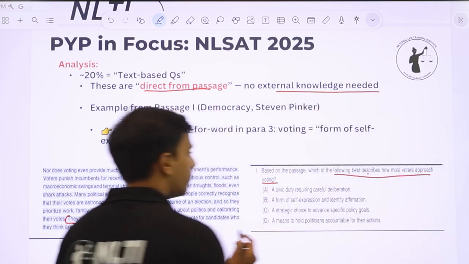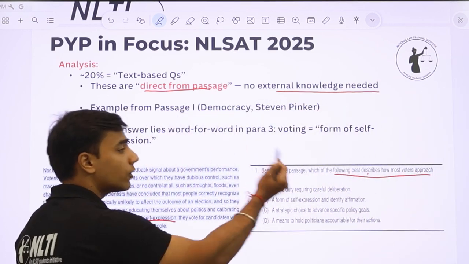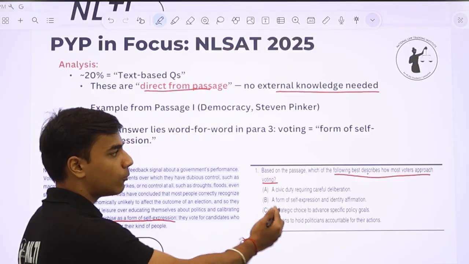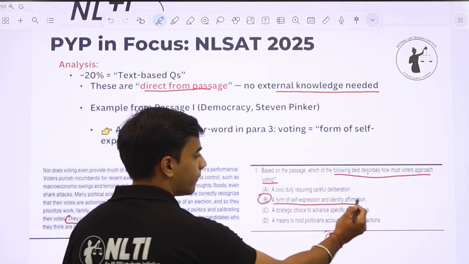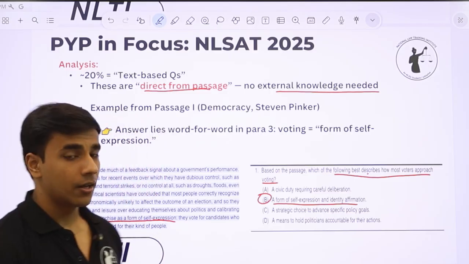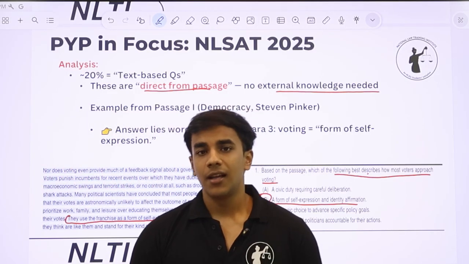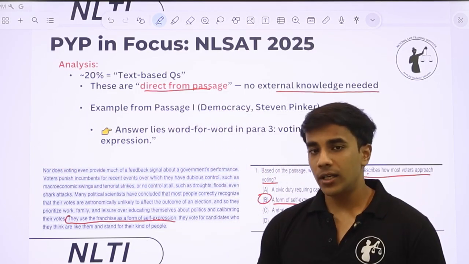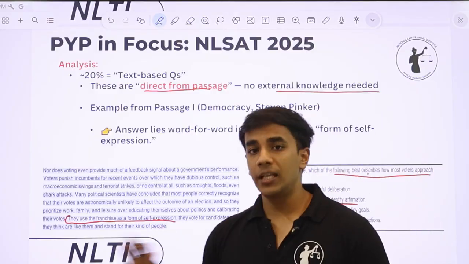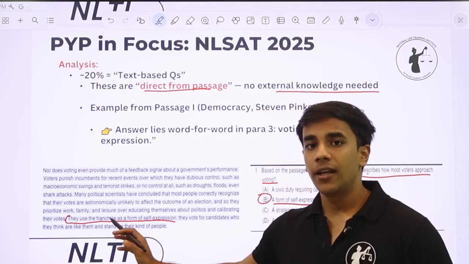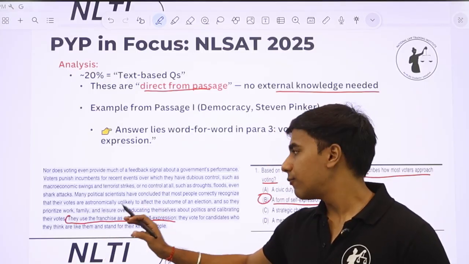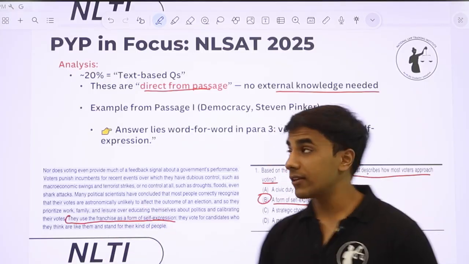You can see answer option B. Based on the passage, which of the following best describes how most voters approach voting? And answer B is a form of self-expression and identity affirmation. So it's directly given in the passage, and these types of questions are frequently asked in the paper, and these are free marks. All you have to do is read attentively. Here you can see in the passage it's directly given that voters use the franchise as a form of self-expression.